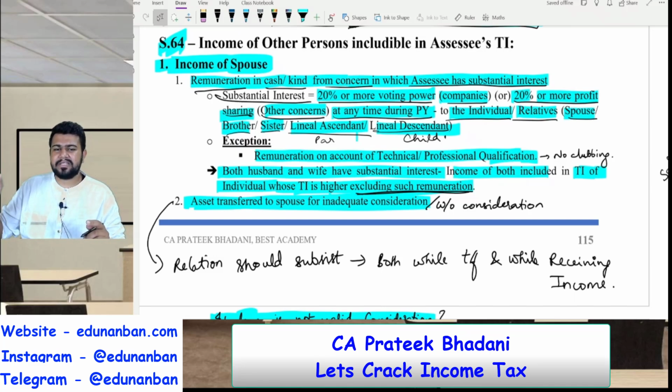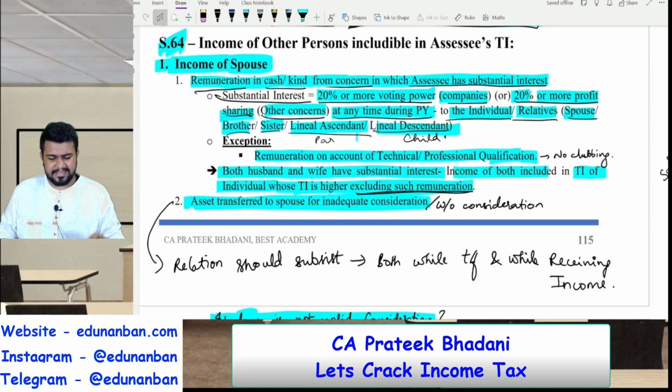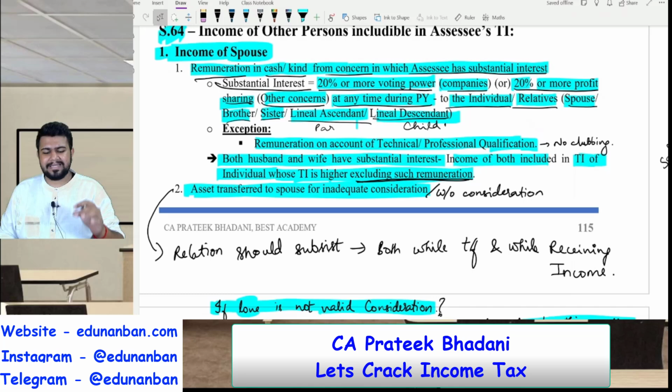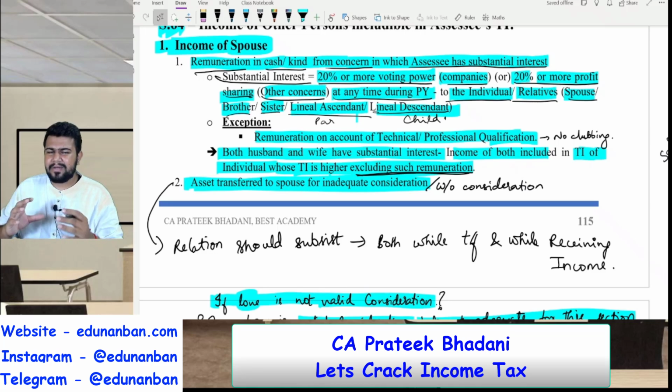So salary is received by the wife. However, who will pay the tax, sir? The poor husband is going to pay the tax. I told you the reasons in class also, because I am having the substantial interest, I can easily manipulate the money in that particular firm. So to avoid such practices, these clubbing provisions are in place.